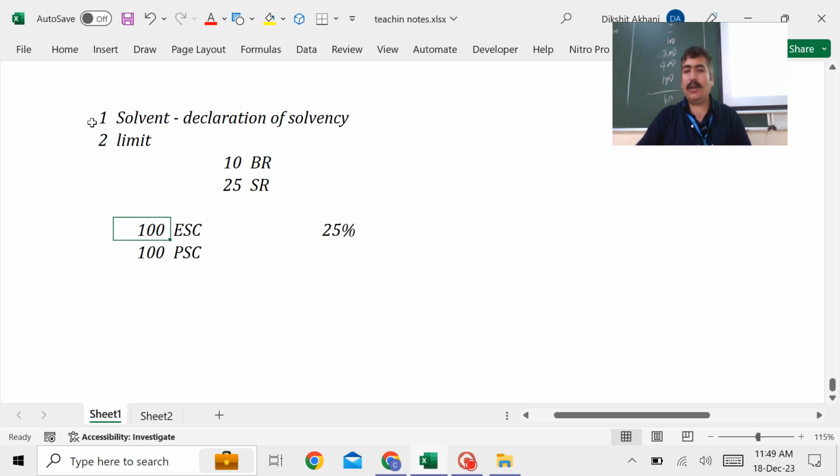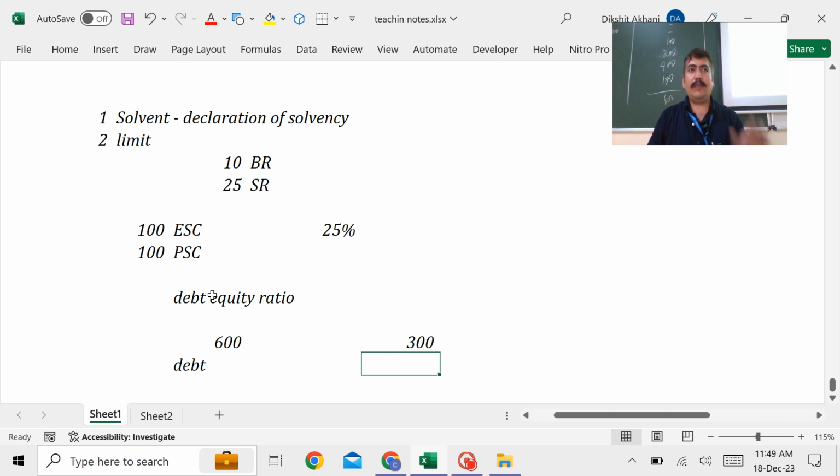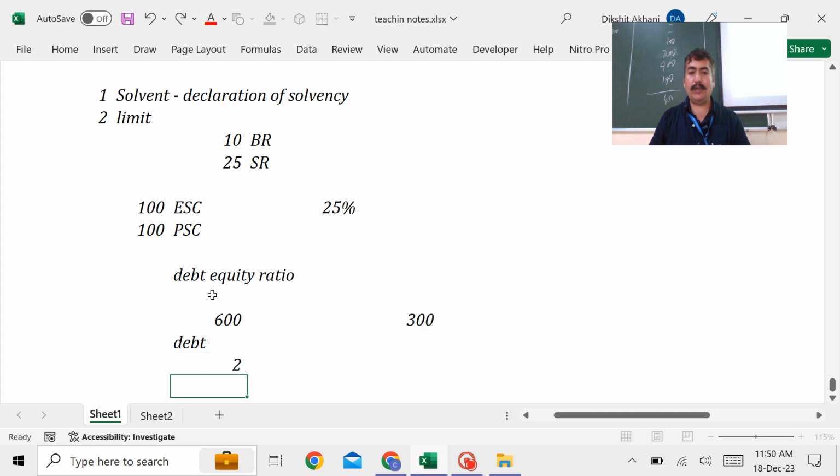One more condition they have provided here is about the debt equity ratio. You tell me one thing. Suppose I have 600 crore rupees of debt, that stands for the creditors, and 300 crore rupees of equity shares, that is nothing but capital. So based on these figures, tell me what the debt equity ratio is. It is nothing but 2:1. Can I say the debt is double?